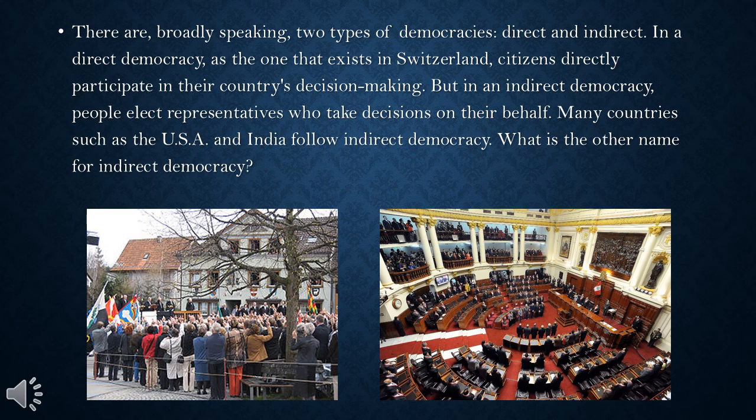Question number 8. There are, broadly speaking, two types of democracies: direct and indirect. In a direct democracy, as the one that exists in Switzerland, citizens directly participate in their country's decision making. But in an indirect democracy, people elect representatives who take decisions on their behalf. Many countries, such as the USA and India, follow indirect democracy. What is the other name for indirect democracy?